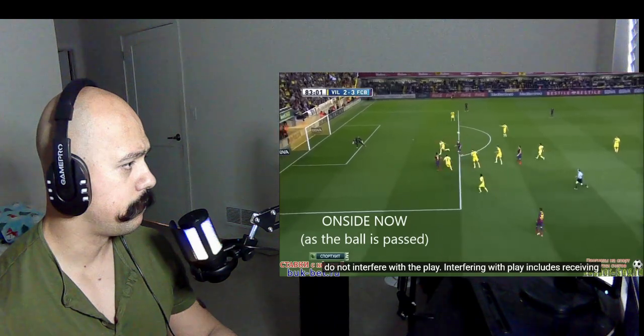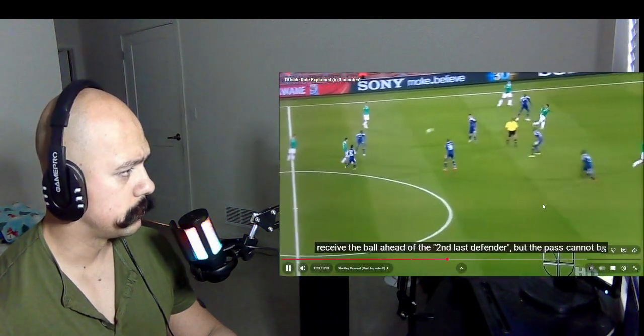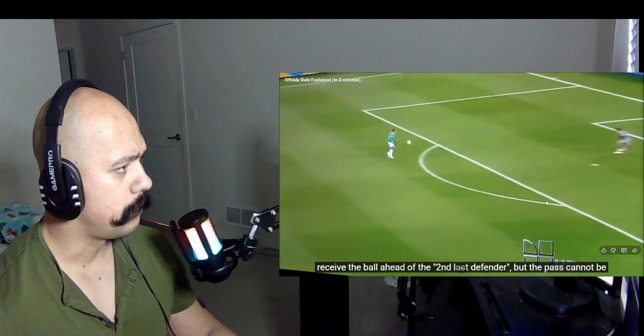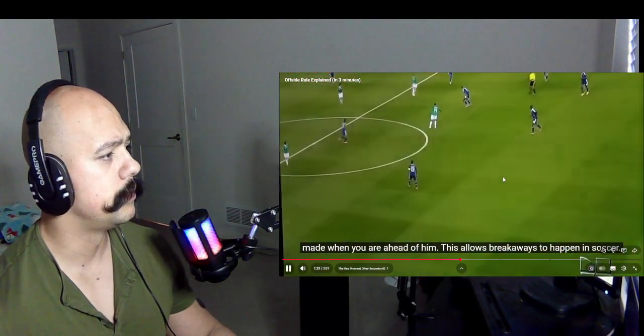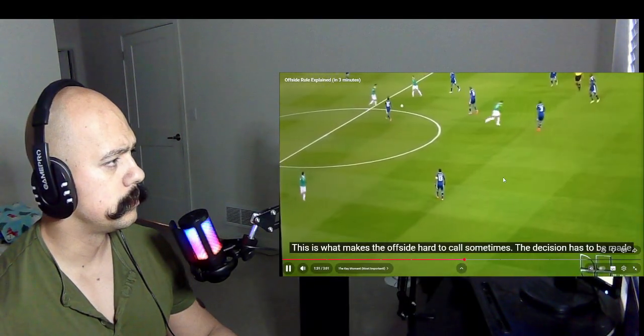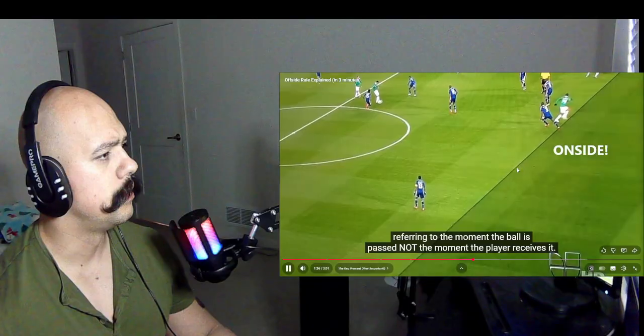Interfering with play includes receiving the ball, blocking an opposing player's view, or blocking his path. You can receive the ball ahead of the second last defender, but the pass cannot be made when you are ahead of him. This allows breakaways to happen in soccer. This is what makes offside hard to call sometimes. The decision has to be made referring to the moment the ball is passed, not the moment the player receives it.